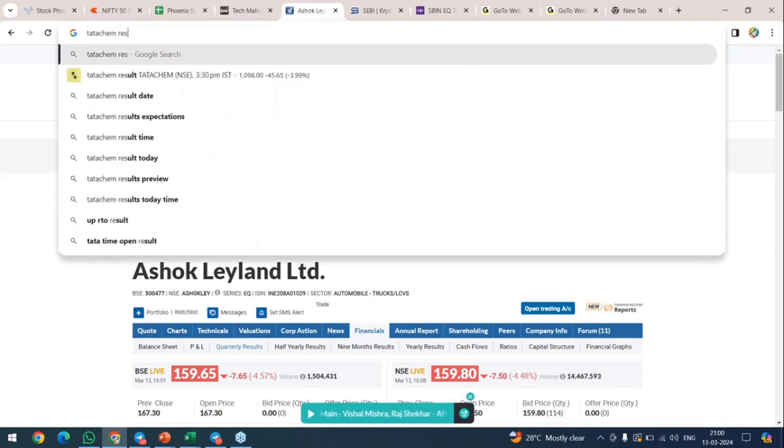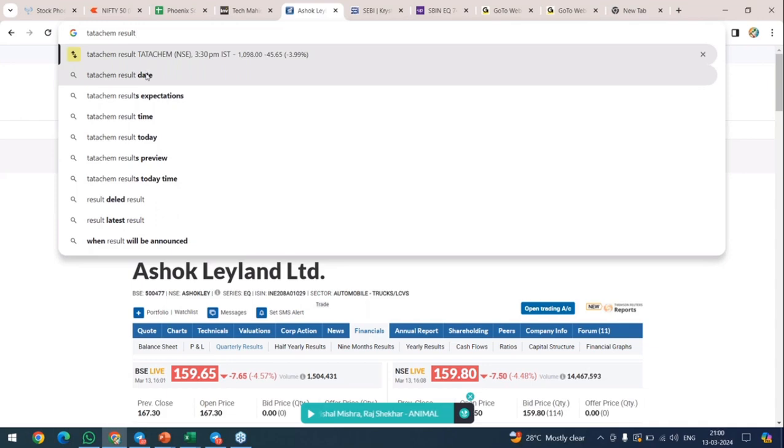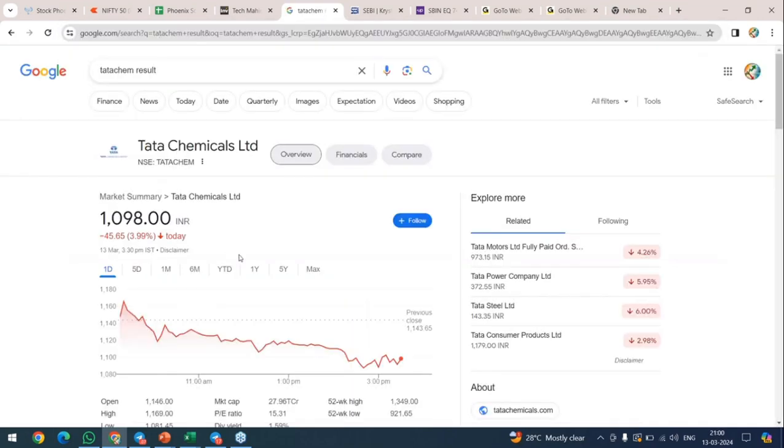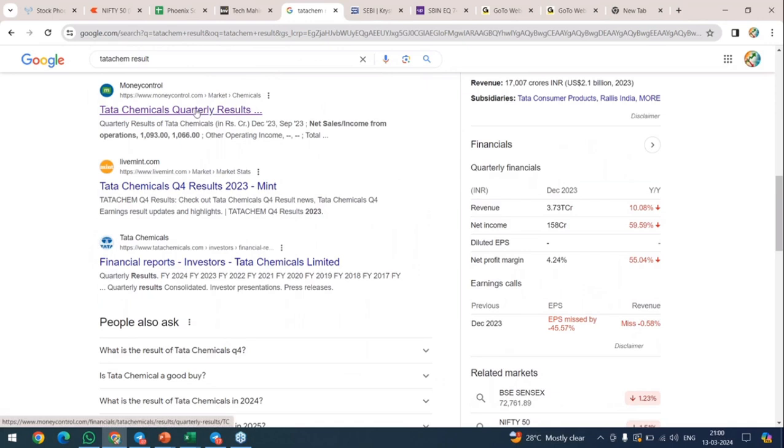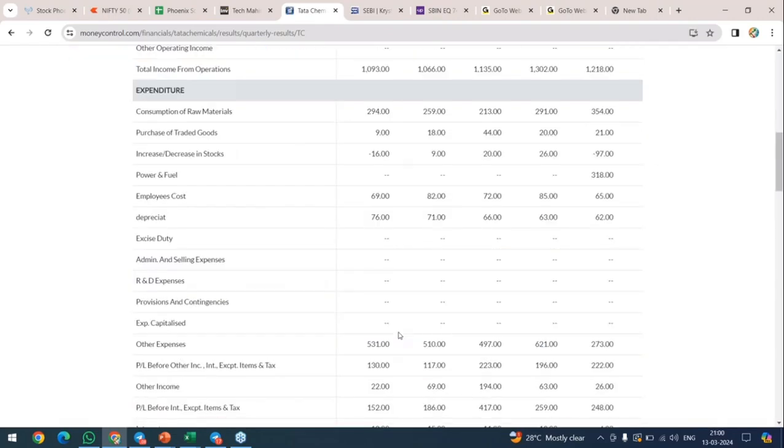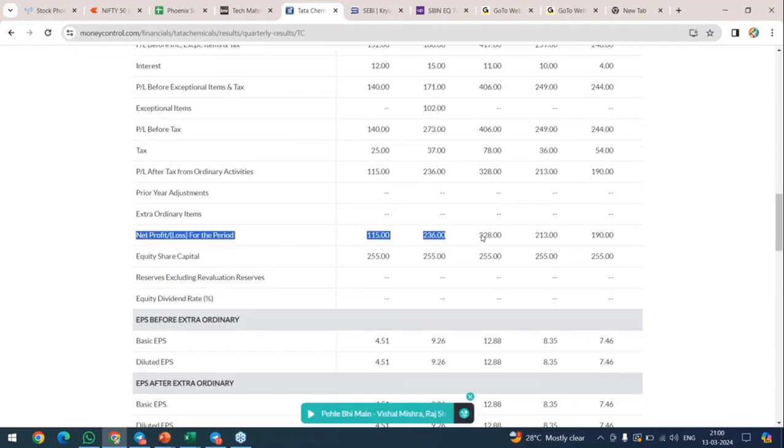Tata Chemicals: just type the stock name and result. Come down. I think this is the financials. Net profit or loss. See, this has decreased. Here, you should not take the decision immediately for investment, because the profit has decreased, from 236 reduced to 115. So here you have to give a second thought on the stock to trade with.